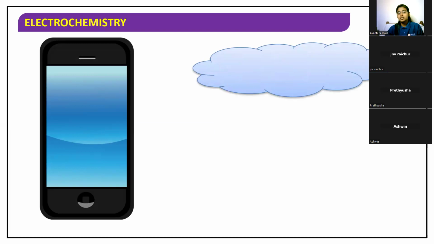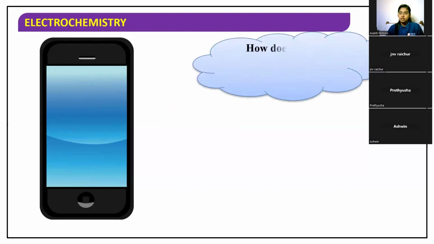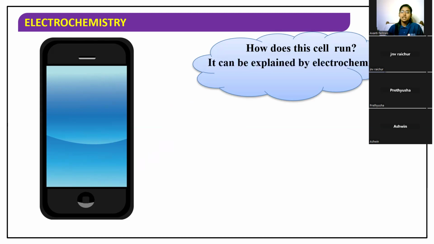Fine. Now, what about this? This is a mobile, and is it possible to run the cell without battery? What do you guys say? The answer is obviously no. Very good. Okay. So, how does this cell run? The answer to this question can be explained by electrochemistry.